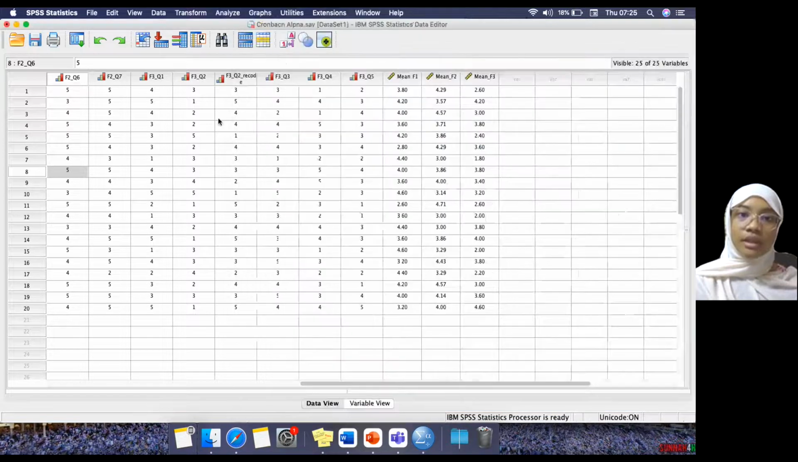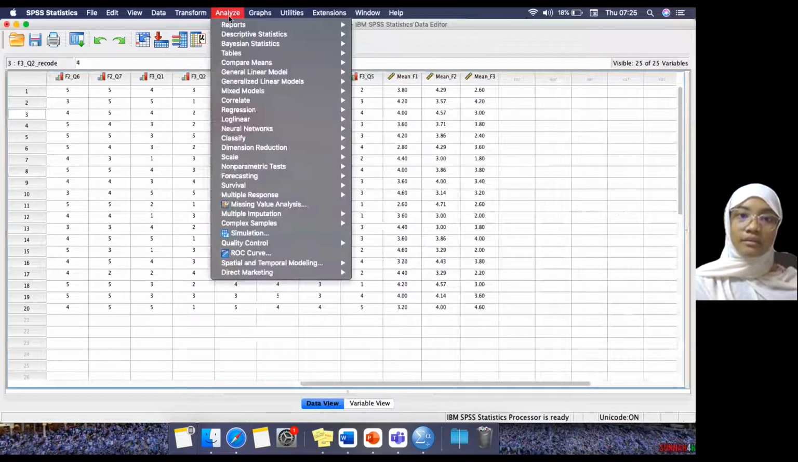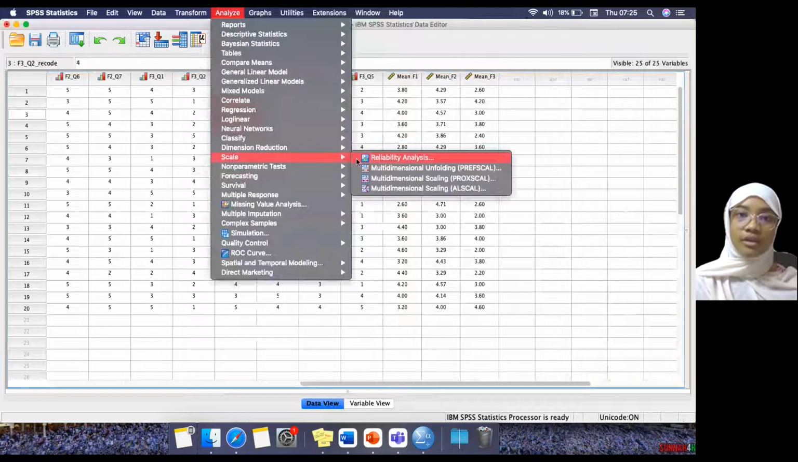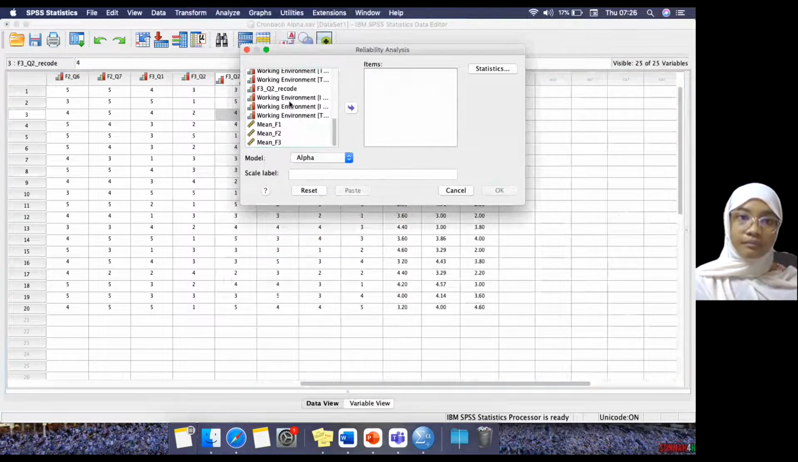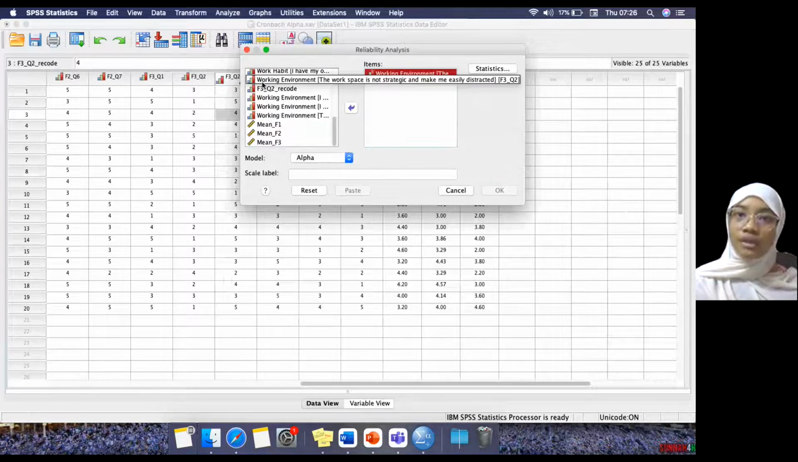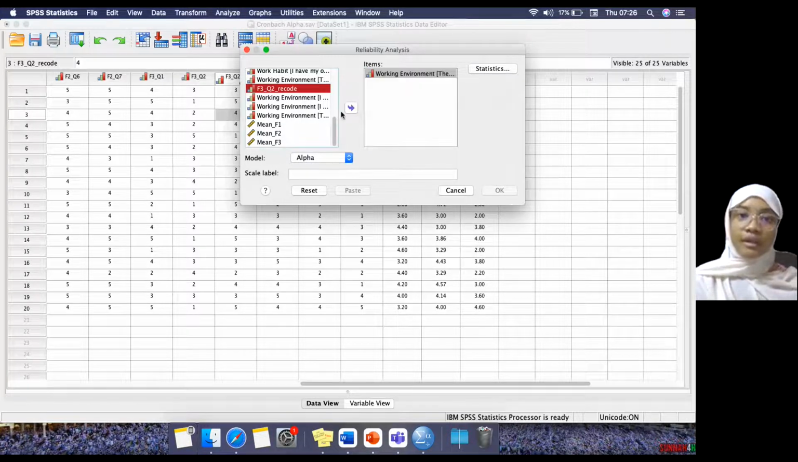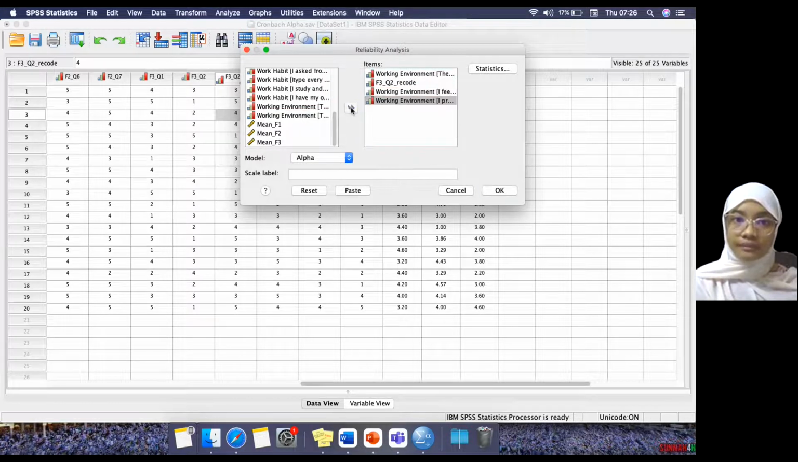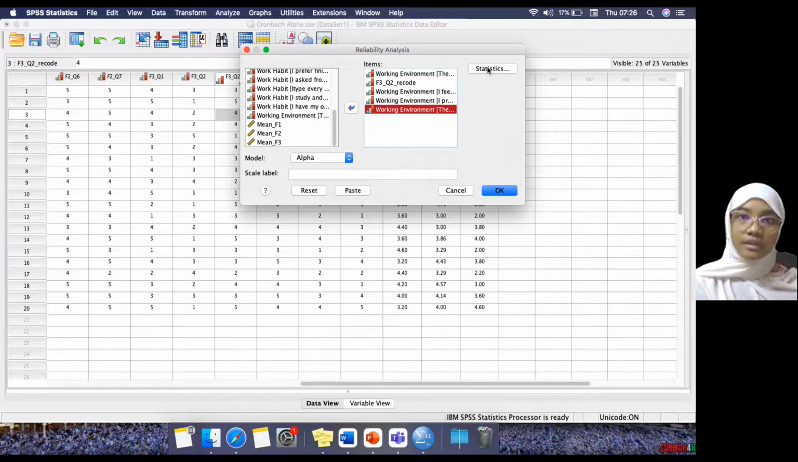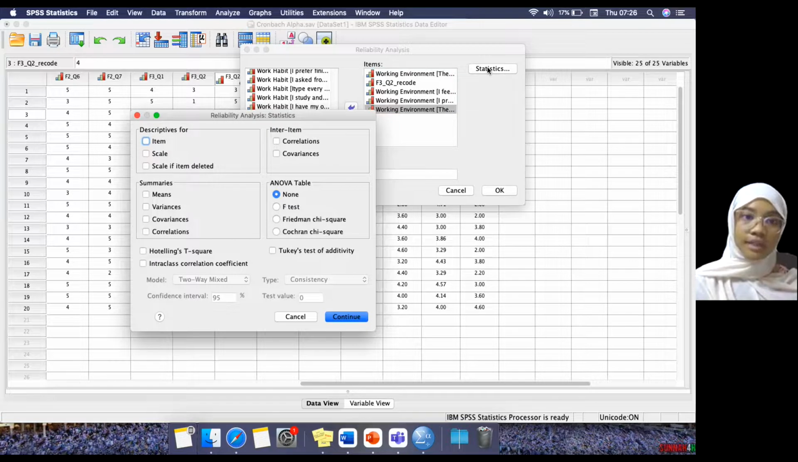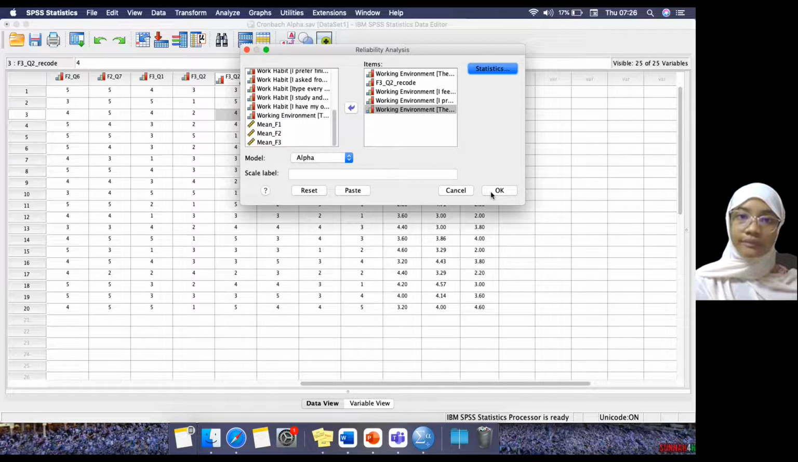Go to Scale, Reliability Analysis, and to make it easy, you just click on Reset. You choose your factor 3. Again, you cannot choose your original data; you have to choose your recoded data here. Don't look at your original data. Here, 5 questions. Click on Statistics, Scale if item deleted, then Continue, and then you click on OK.